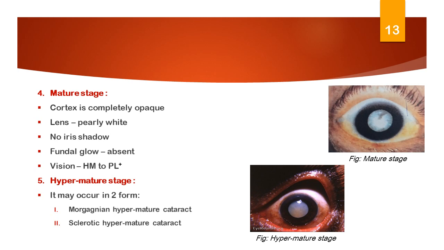Hypermature stage. When the mature cataract is left in situ, the stage of hypermaturity sets in. It may occur in two forms: Morgagnian hypermature cataract and sclerotic hypermature cataract.